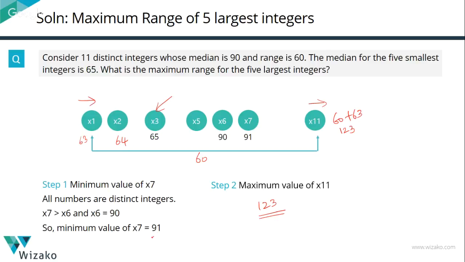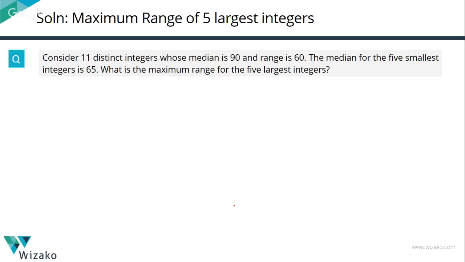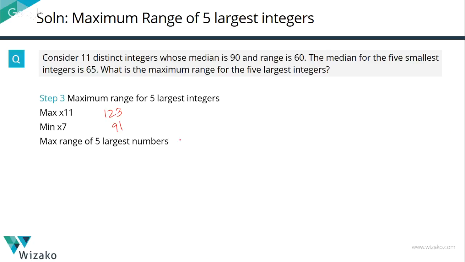We computed the minimum value for x7 as 91. Here we have found the maximum value for x11 to be equal to 123. The last step is finding the difference between these two to find the maximum range for these 5 largest integers. The maximum value of x11 is 123, the minimum value of x7 is 91. So the maximum range possible is equal to 123 minus 91, which is equal to 32.